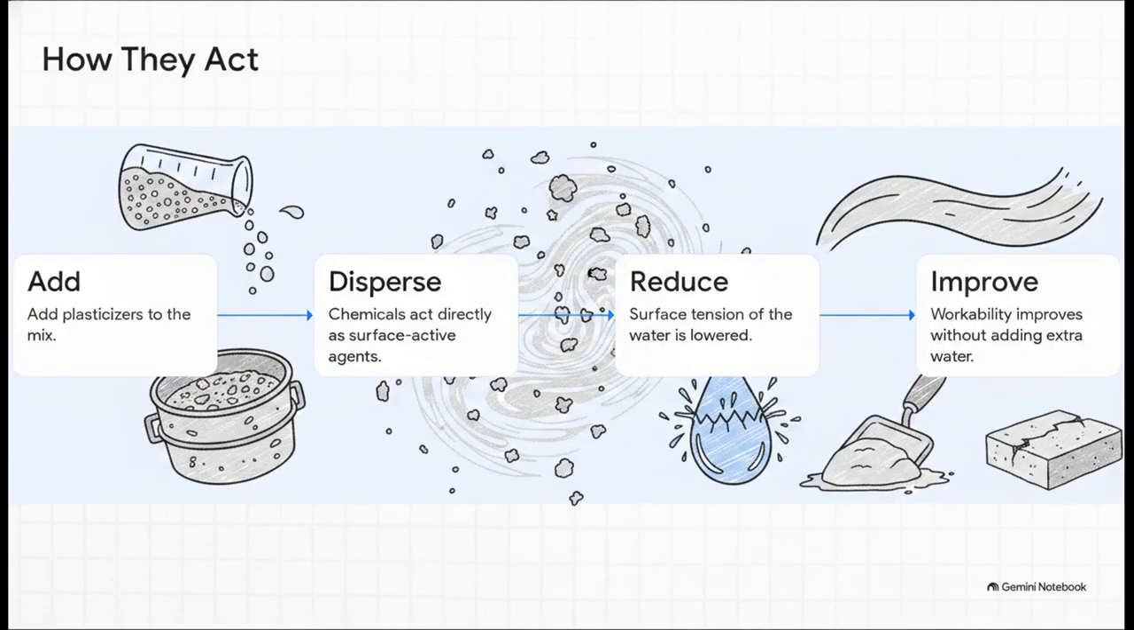So how do these plasticizers actually work without compromising the strength of the concrete? Well, it's a four-step process. Step 1, you add the plasticizers to the mix. Step 2, these chemicals act directly as surface-active dispersing agents. Step 3, they actively reduce the surface tension of the water itself. And Step 4, because that surface tension is suddenly lower, the concrete's workability improves dramatically without having to add a single extra drop of water. You basically get a beautiful flowing mix that perfectly maintains its high structural integrity.